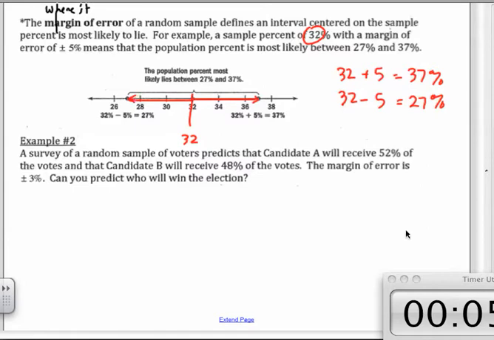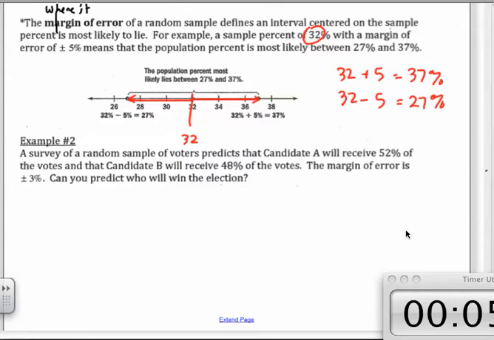It says a survey of a random sample of voters predicts that candidate A will receive 52% of the votes and that candidate B will receive 48% of the votes. The margin of error is plus or minus 3%. Can you predict who will win the election?